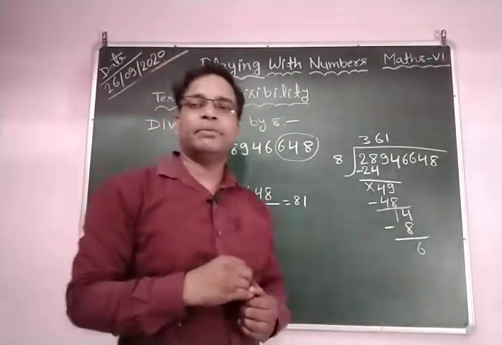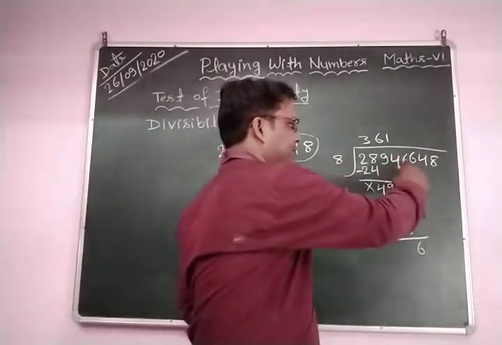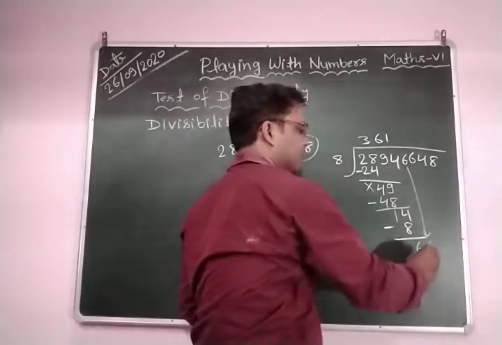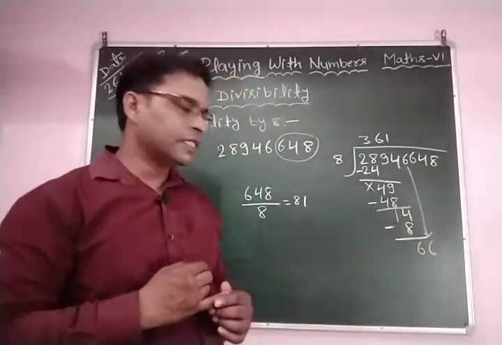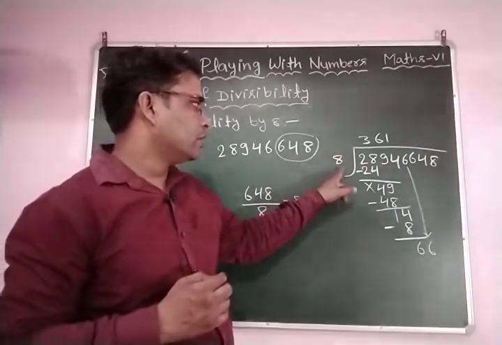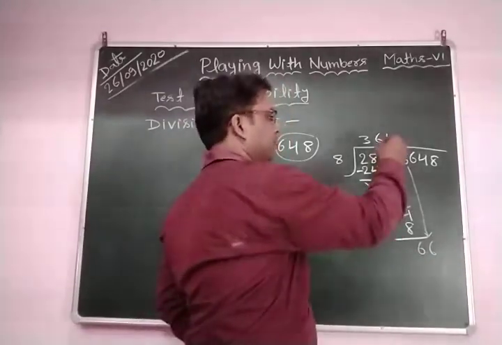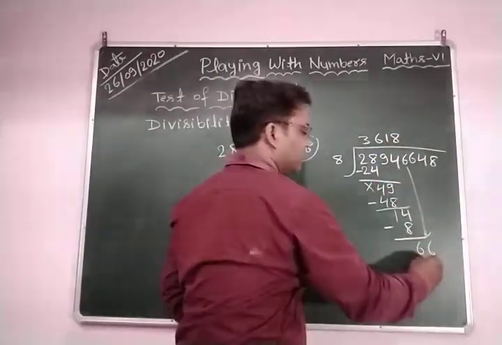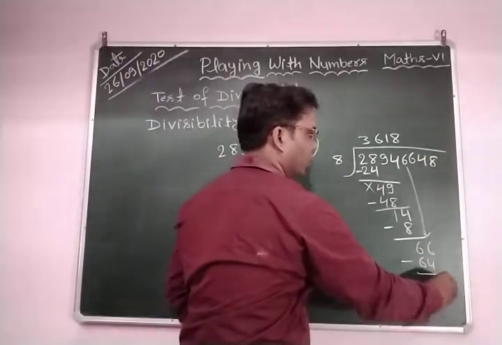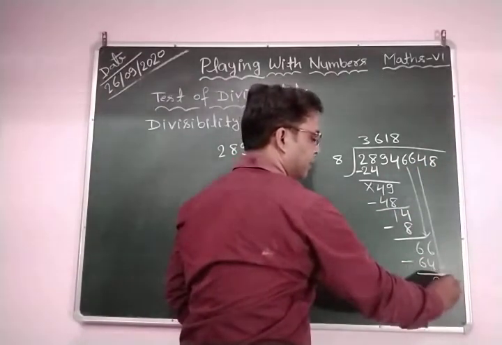We subtract 8 from 14 and obtain 6, and again we bring down this 6, so it becomes 66. 66 is our new dividend and our divisor is 8. 8 eights are 64, so we write 8 here, subtract, and obtain 2. Now again we bring down this 6, and it is 26.